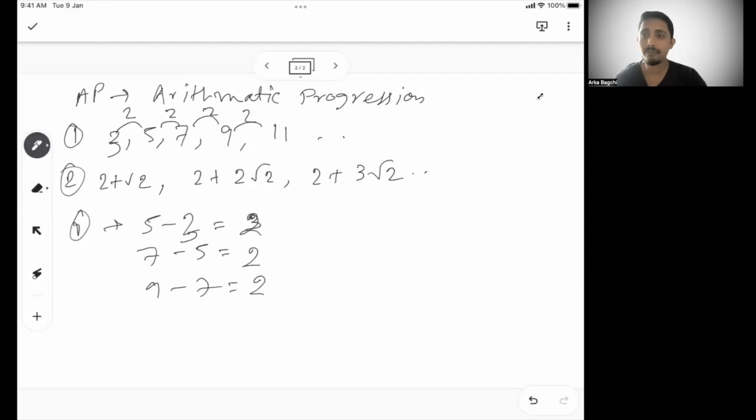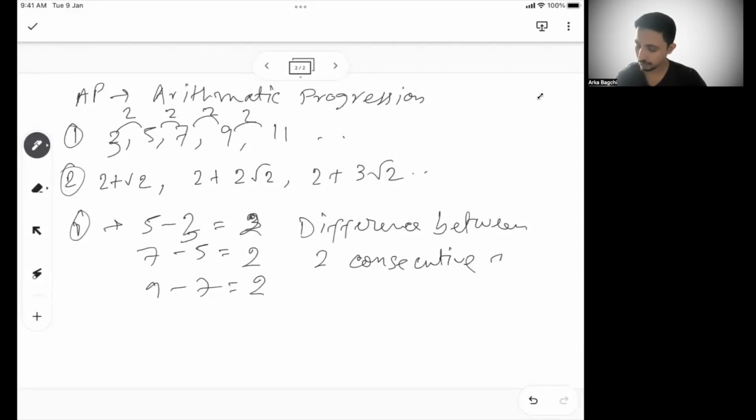So always the difference is the same. Can I say the difference between two consecutive numbers will be the same? The difference between two consecutive numbers is the same in the first scenario.